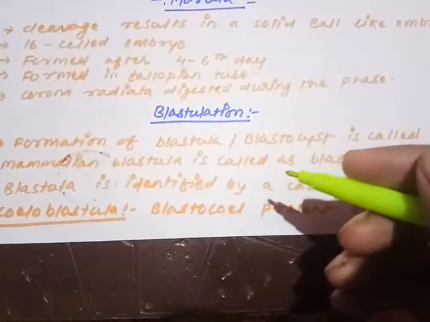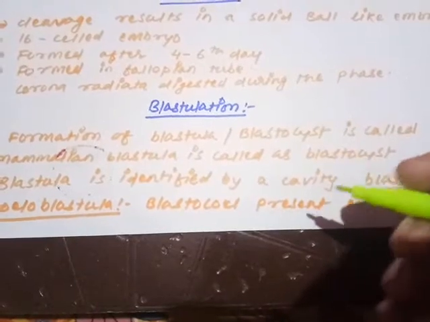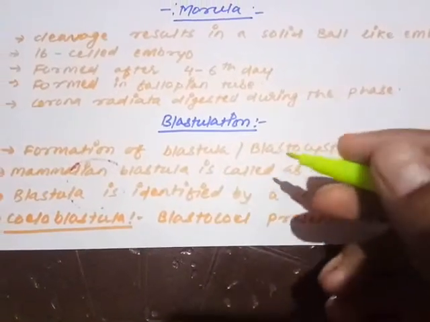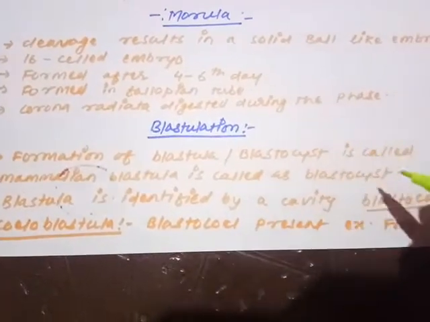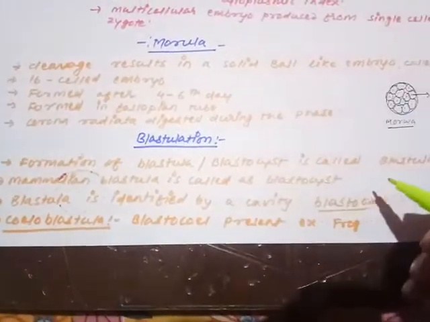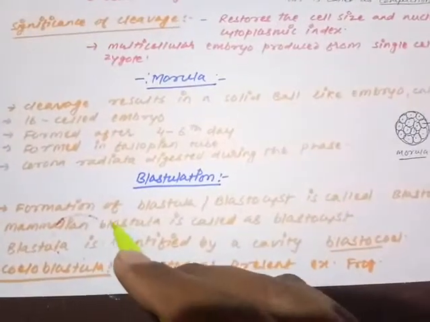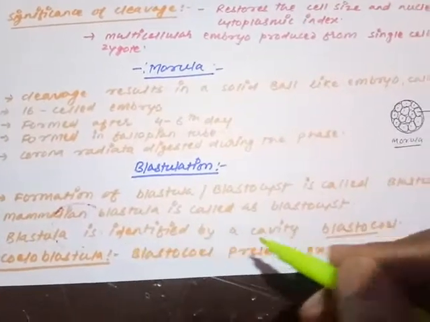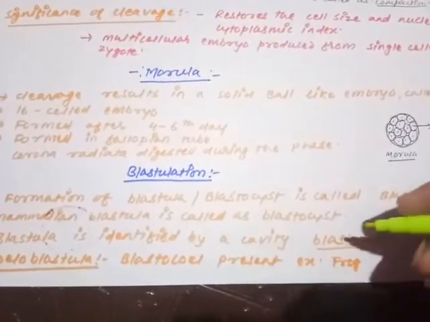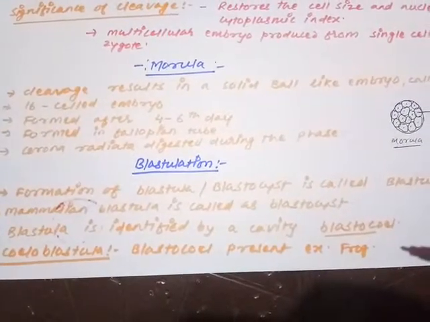In the next phase, the morula develops a cavity inside it. That cavity is called blastocoele. When the cavity appears inside the embryo, that is called blastula. But in humans and mammals, it is termed blastocyst. So the formation of the blastula or blastocyst is called blastulation. The mammalian blastula is called blastocyst, and it is identified by a cavity. The morula is a solid ball-like structure, while the blastula or blastocyst is a hollow ball-like structure.